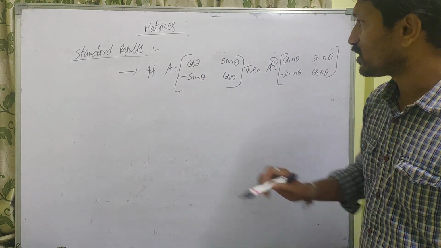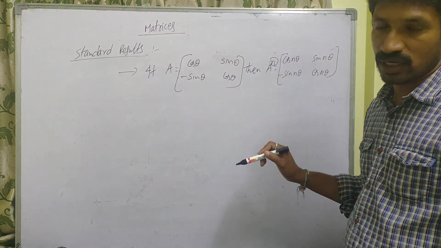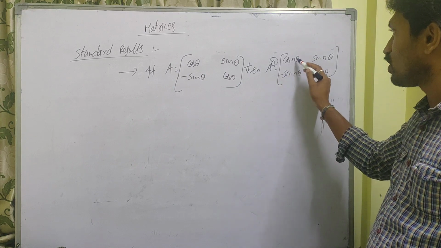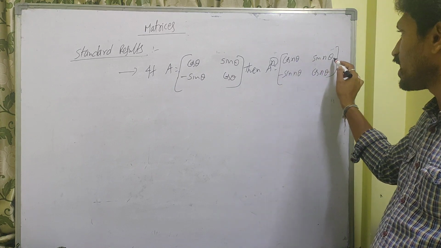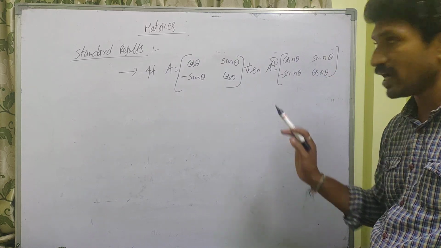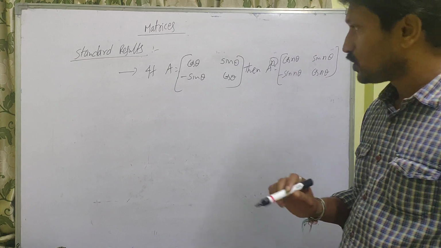Okay. If I suppose A is equal to this one they given, if they are asking to find out A power 90, that is nothing but [cos 90 theta, sin 90 theta; minus sin 90 theta, cos 90 theta]. Here 90 is not an angle, it can be any number. Okay. So next one,